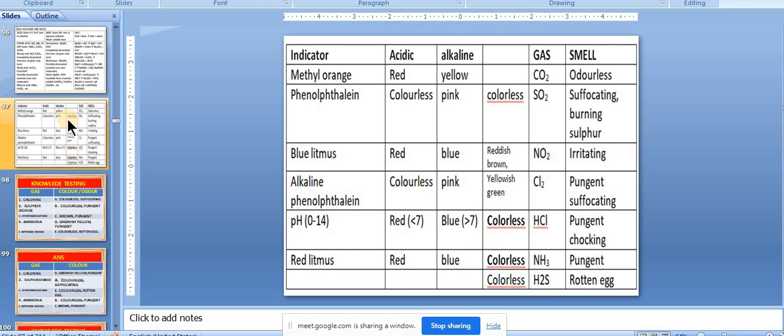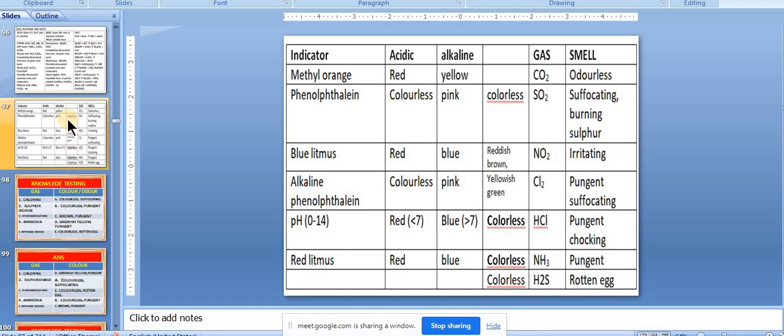Along with that, one important part is the indicators. There are basically 3 indicators, but we consider 4, because phenolphthalein and alkaline phenolphthalein can be counted as 2. That's why 4: methyl orange, phenolphthalein, alkaline phenolphthalein and litmus. Litmus can be both red or blue. So we should know the indicator colors. Methyl orange: orange to red or pink.